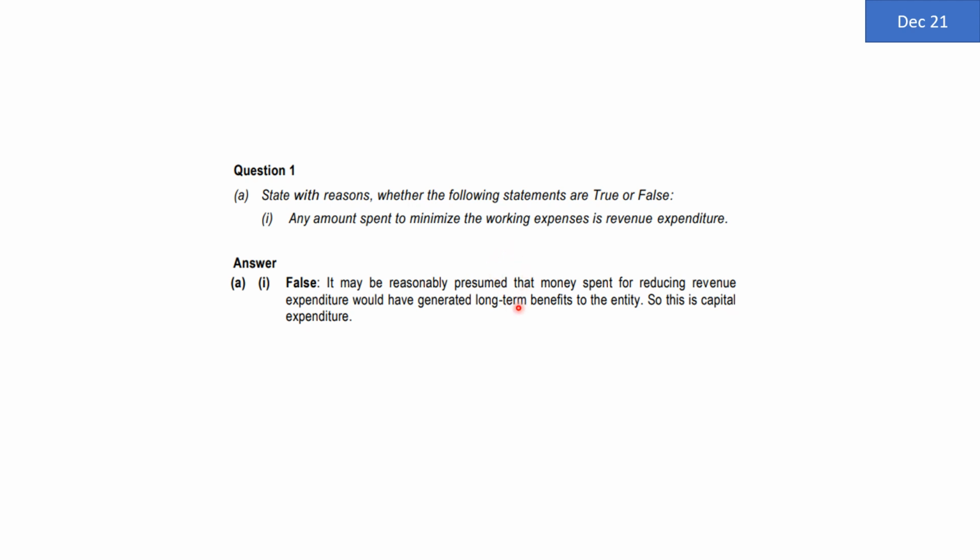But this expenditure on the water purifier, coffee vending machine, or Xerox machine, etc., obviously is of capital nature. That means this part of the sentence is not true, it is false. So the answer is false. It is better to consider that it is capital expenditure. Let's go to the next question.